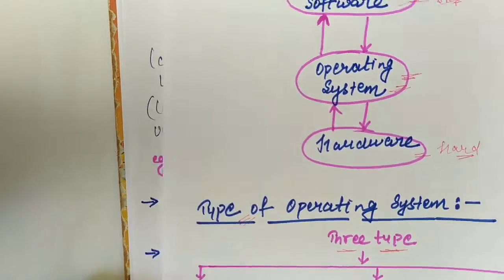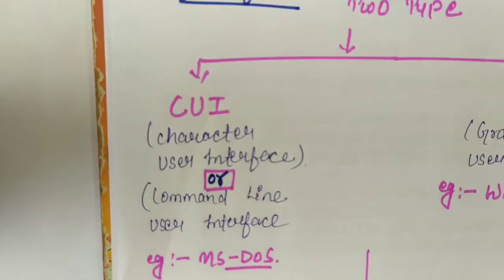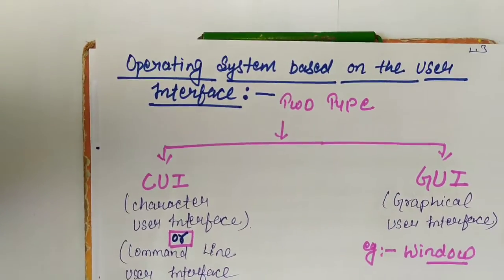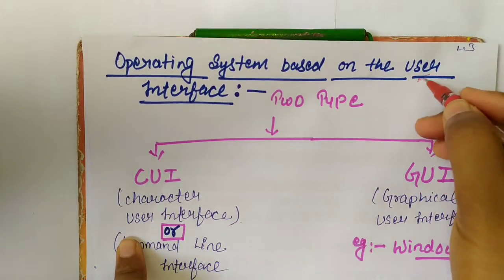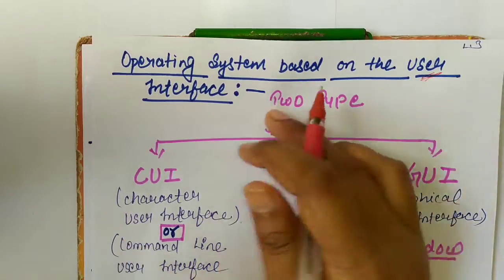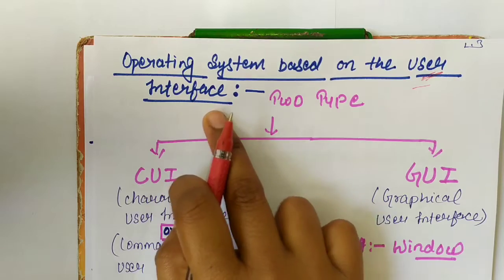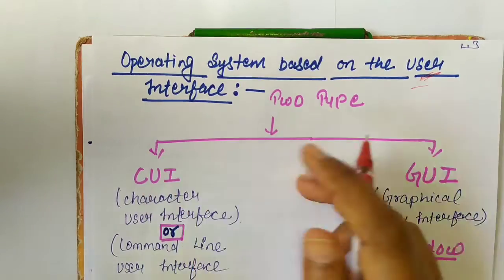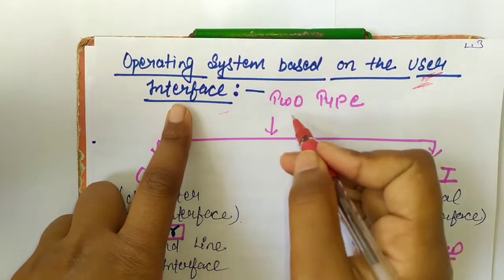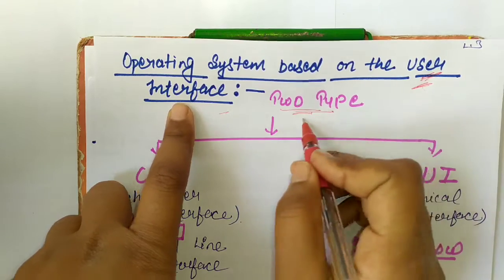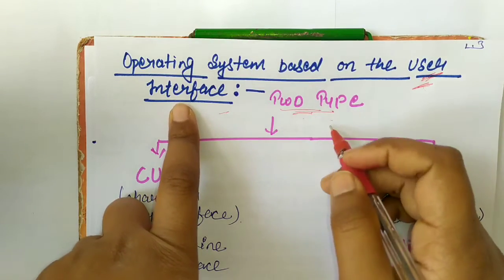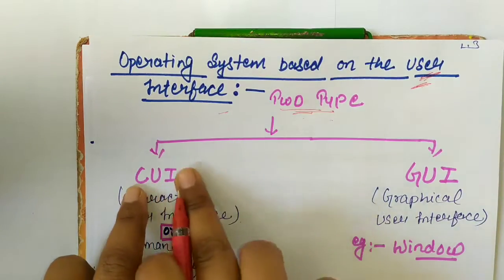Next we discuss again the types of operating system, but based on the user interface. By using the user interface, there are two types of operating system.